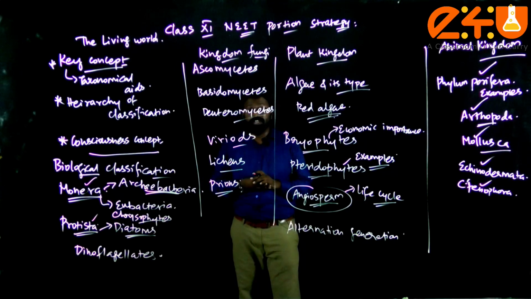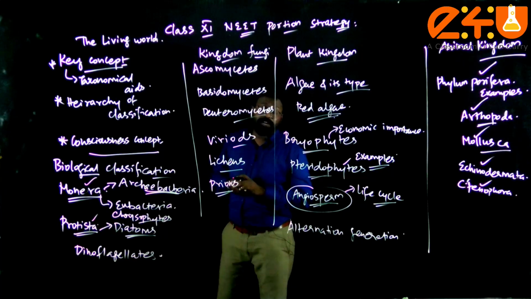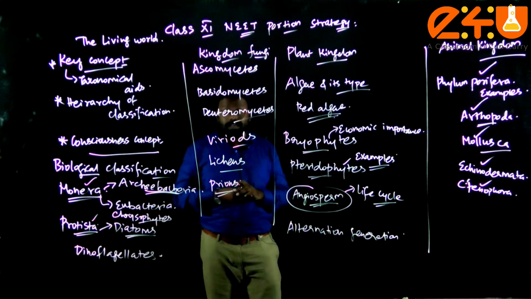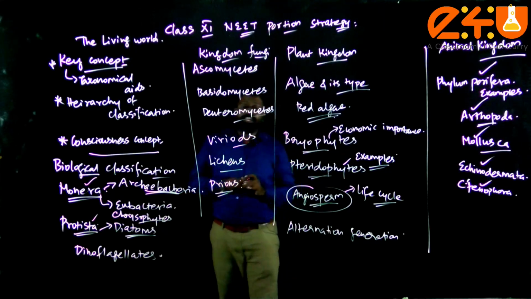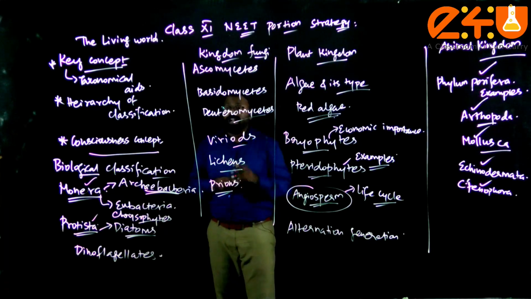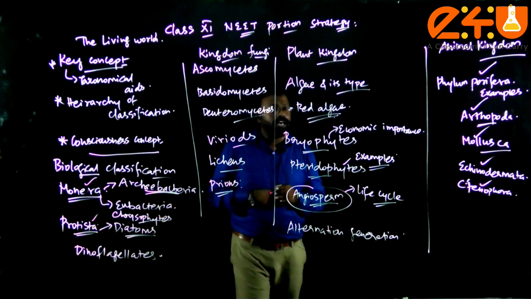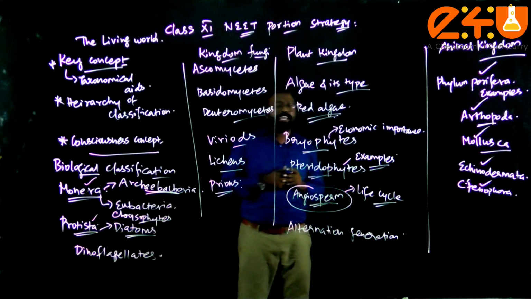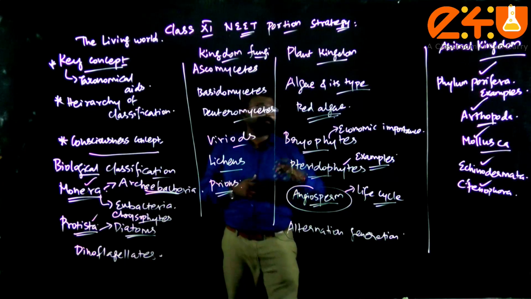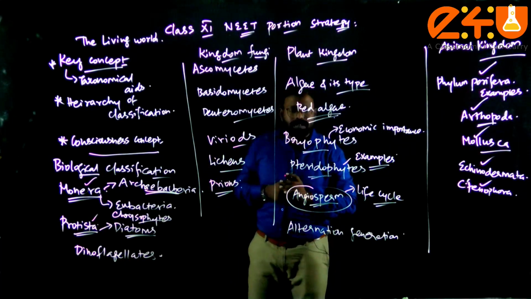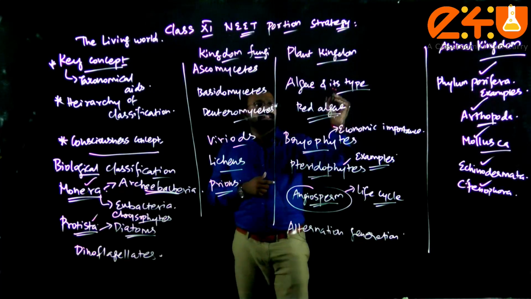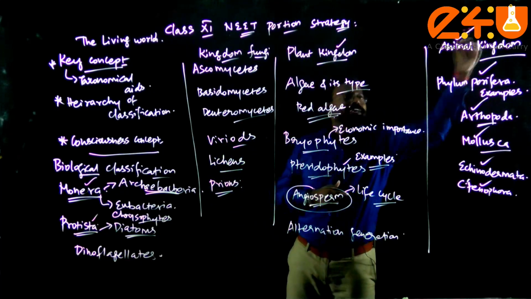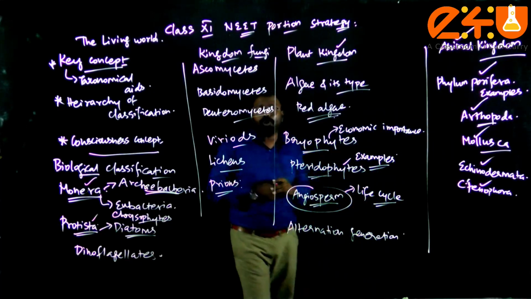This is about the first unit. In various competitive examinations, this unit plays a very major role. Overall, if you see the weightage: living world 1 MCQ, biological classification 2 to 3 MCQs, plant kingdom 3 MCQs, and animal kingdom also 3 MCQs. It has more MCQ weightage, but your concentration should be more on the plant kingdom and animal kingdom. These two chapters are typical chapters that comprise more MCQs.